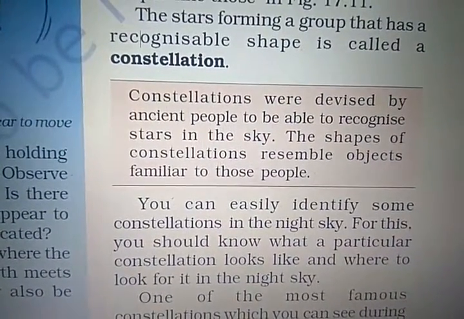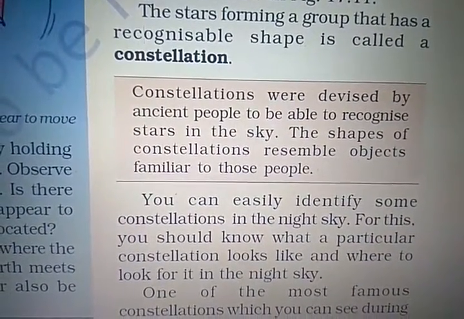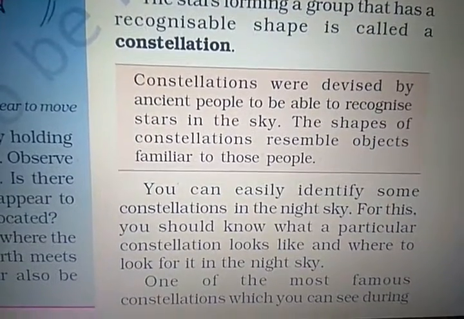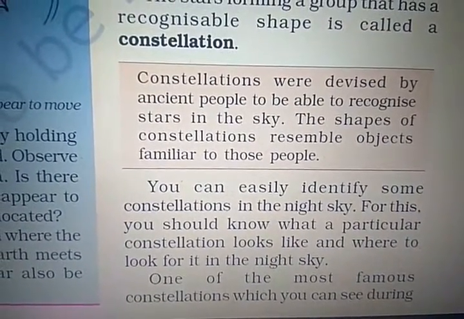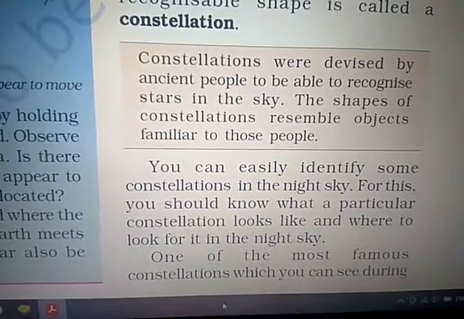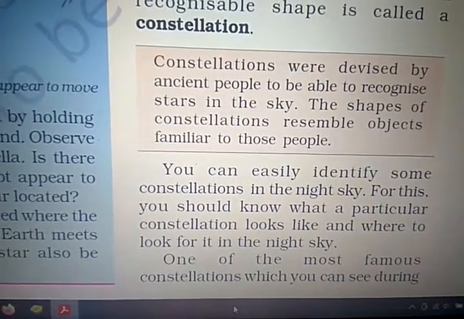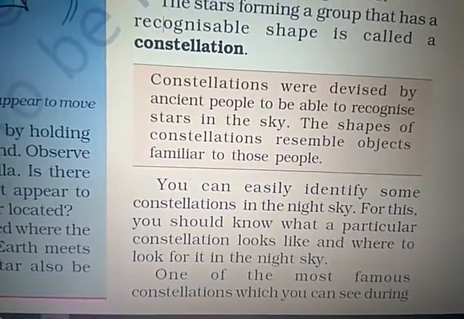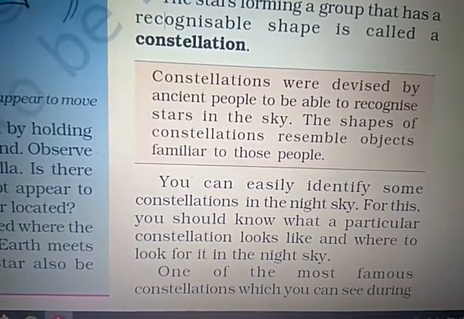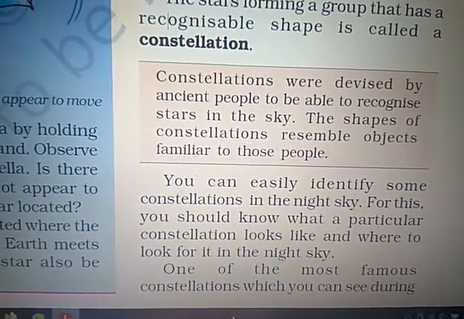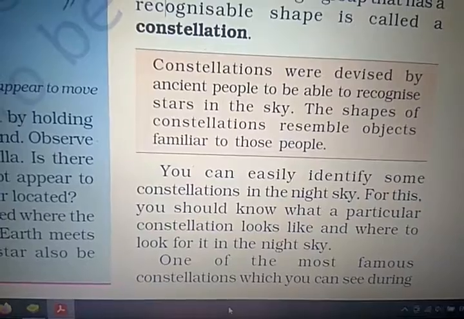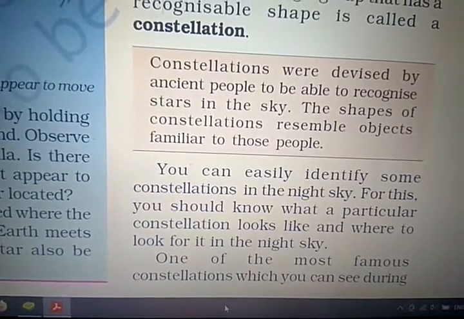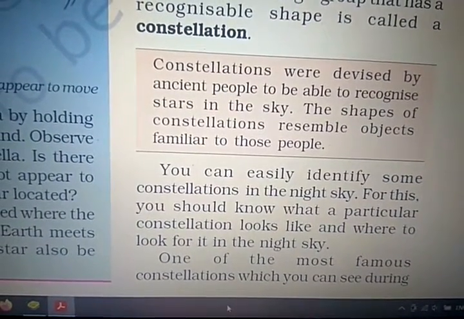Constellations were devised by ancient people to be able to recognize the stars in the sky. The shapes of the constellations resemble objects familiar to those people. You can easily identify some constellations in the night sky. For this you should know what a particular constellation looks like and where to look for it in the night sky.